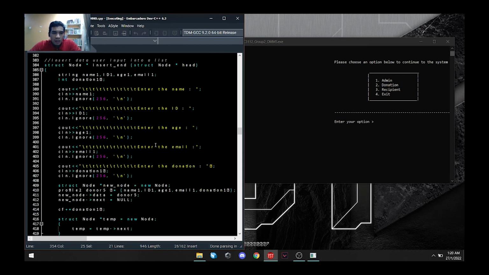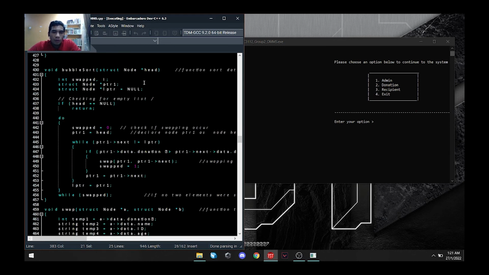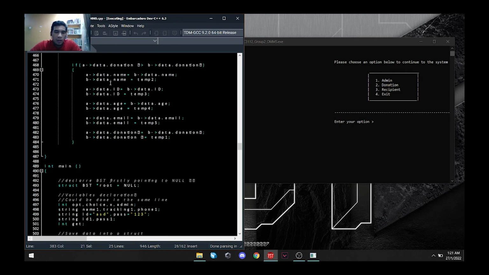So this is the user. We will insert the node at the end, so the head points to the next data, next, until the new one, and then to null. This is in the admin. We want to sort the donors' data from the least donation to the highest donation, so we use a bubble sort.